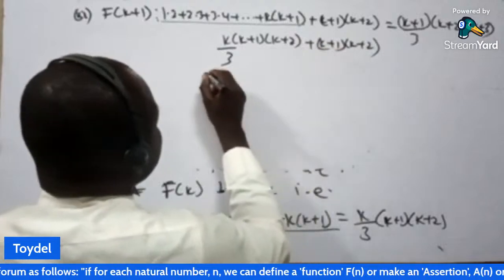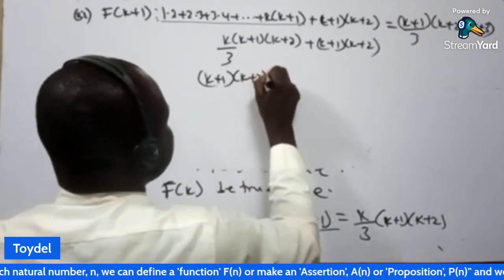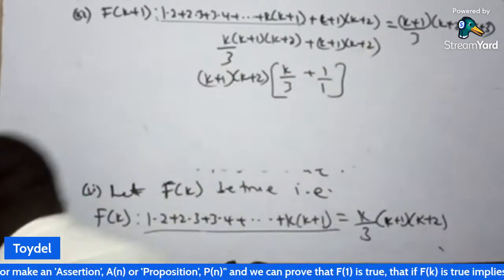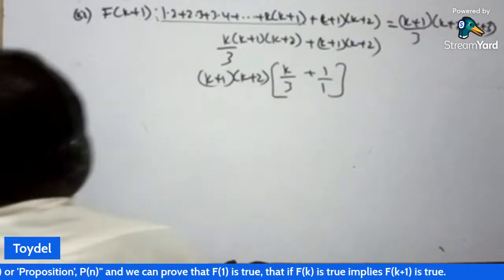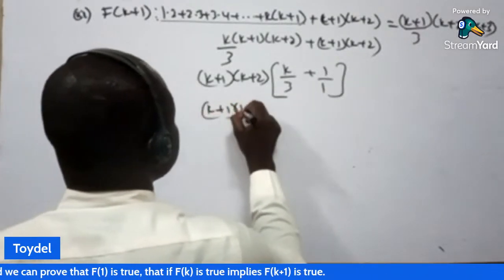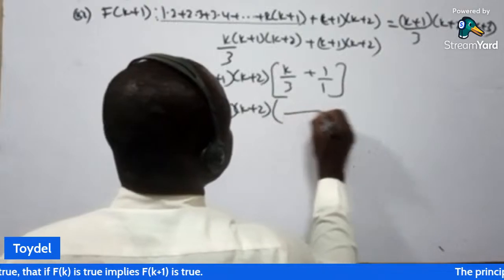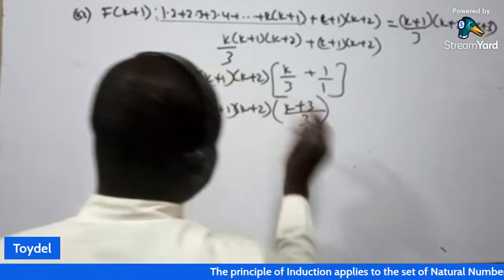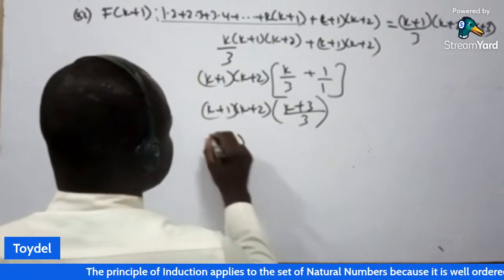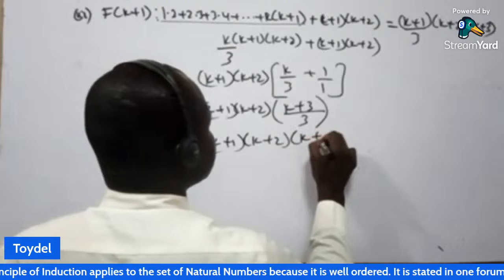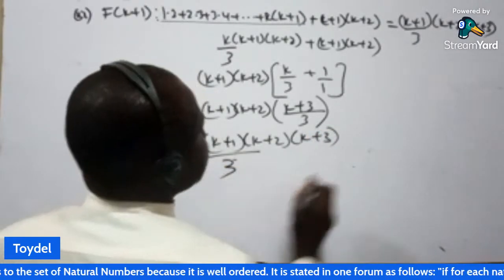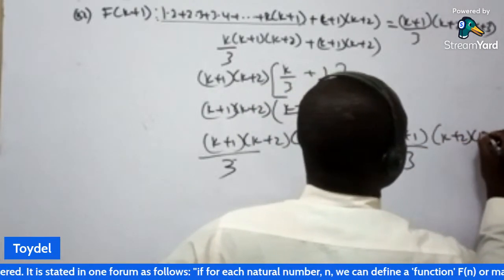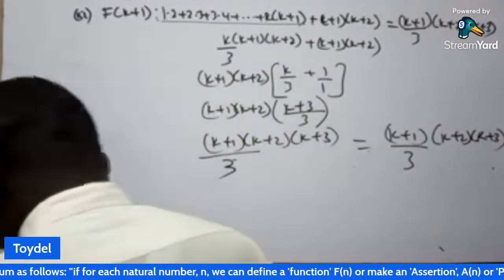So when we look at this now, k plus 1 and k plus 2 is common. So what do we have left? We have k all over 3 plus 1 left in that bracket. So from there, we have k plus 1, k plus 2 to be equal to the LCM is 3, 1 in 3 in 3, 1, 1. So that's k plus 3. Then I can rewrite this to say k plus 1, k plus 2, k plus 3, everything divided by 3, which is same thing as k plus 1 over 3 into bracket k plus 2, k plus 3. And that is what we are asked to show.